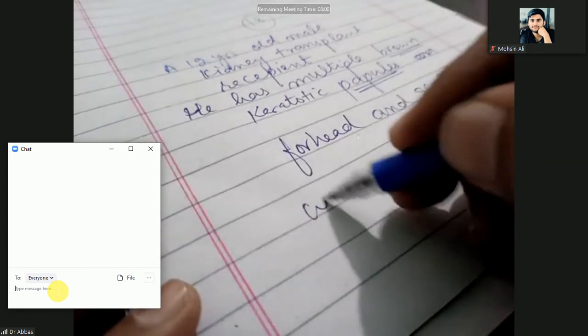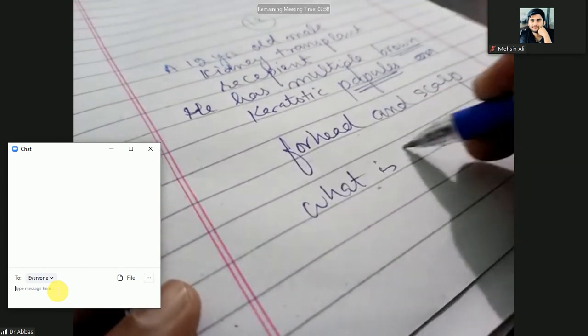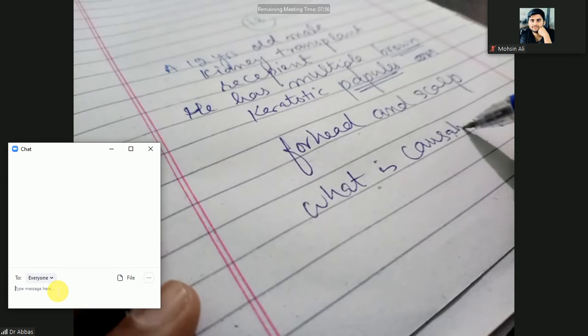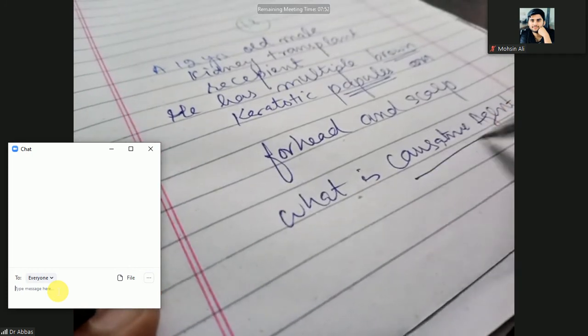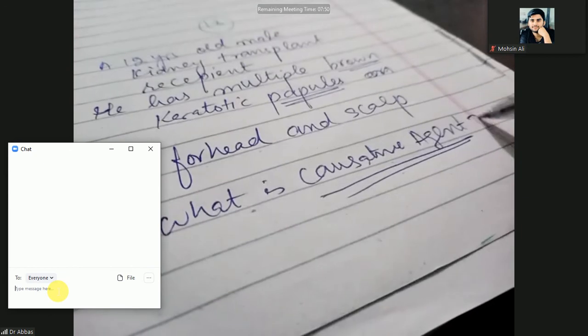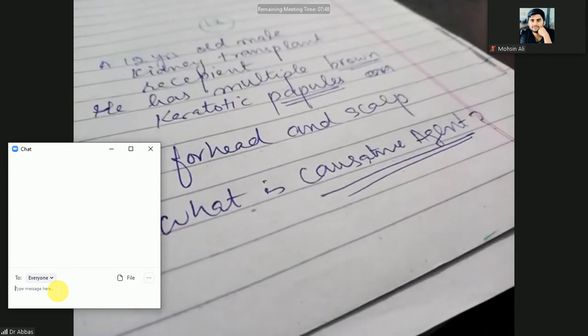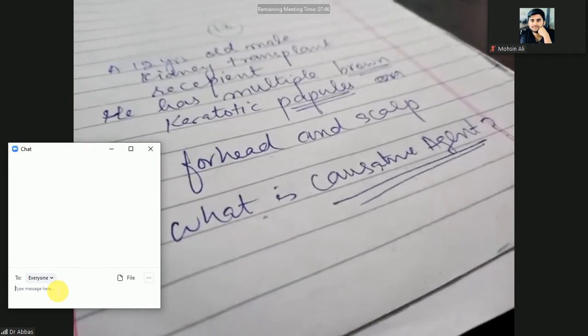What is the causative agent? What is the causative agent for these keratotic brown papules?